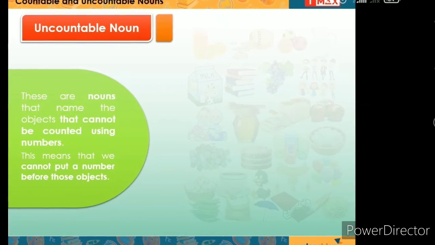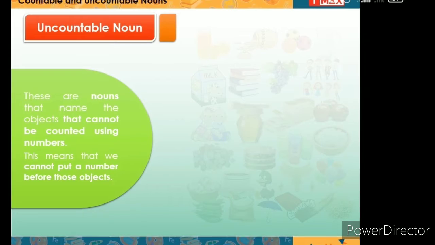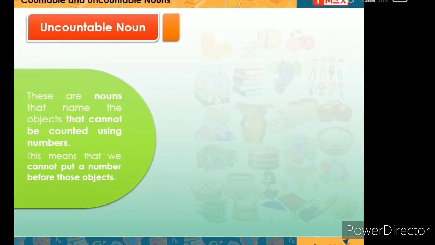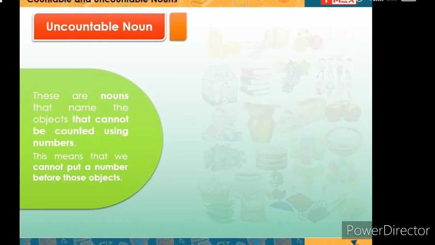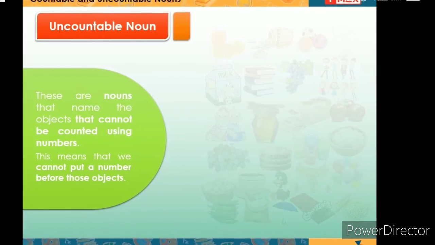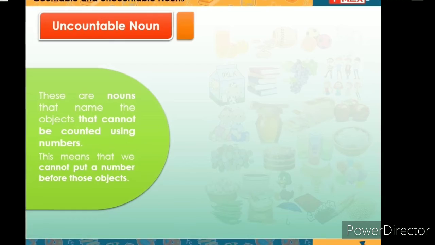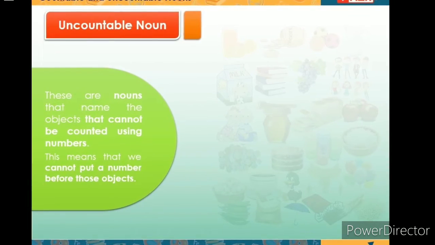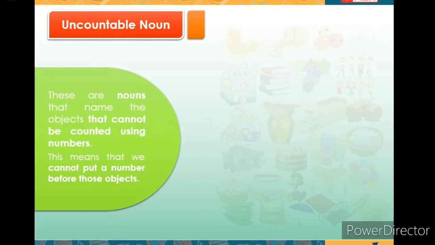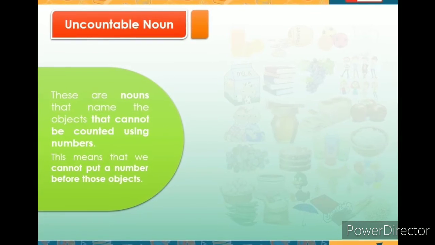Uncountable nouns are nouns that name objects that cannot be counted using numbers. This means that we cannot put a number before those objects.